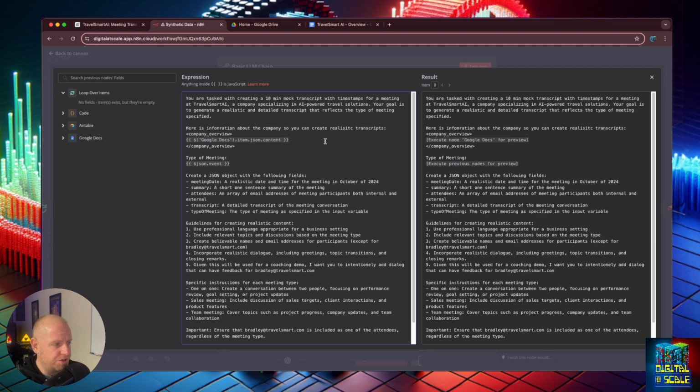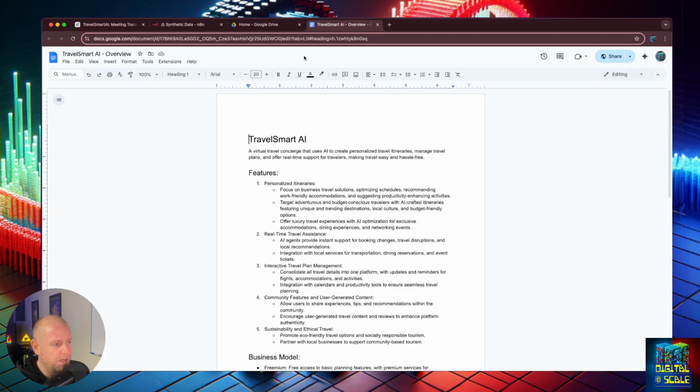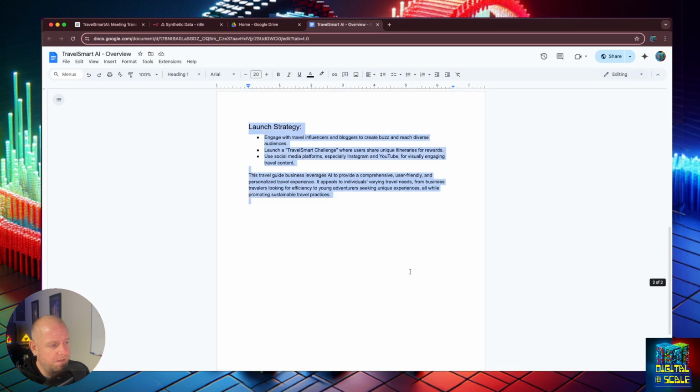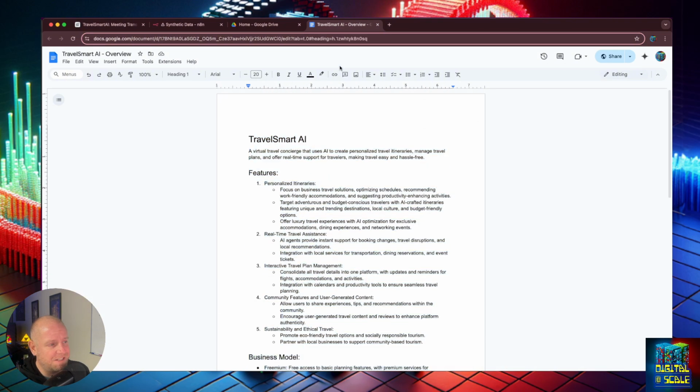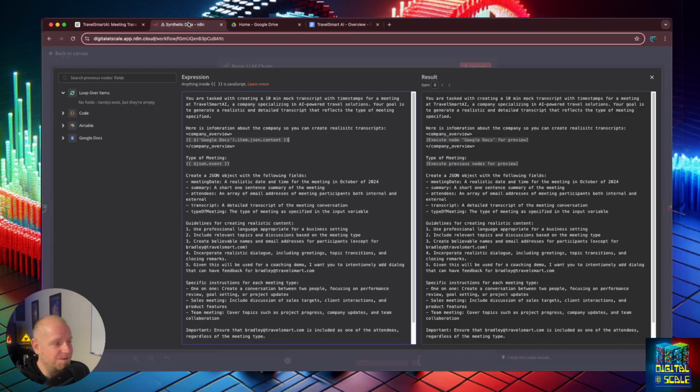And your goal is to generate a realistic and detailed transcript that reflects the type of the meeting specified. Now, I'm not going to go through all this, but basically we've learned how we do a lot of these things. Here's the company overview. It's essentially pulling in the document that we've been using. But I had to create this because TravelSmart AI is not a real company yet. So in order to showcase this, I had to create a bunch of fake data.